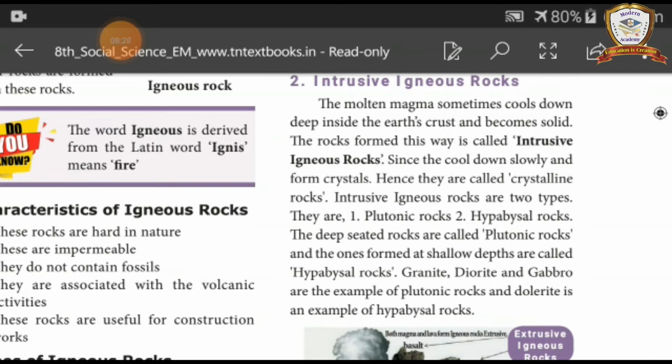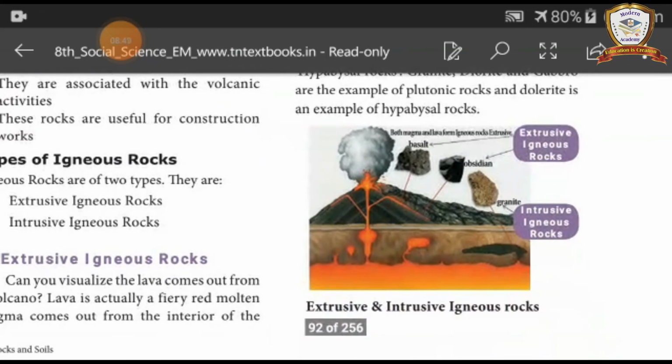Granite, diorite and gabbro are examples of plutonic rocks, and dolerite is an example of hyperbasal rock. See, this is the image of extrusive igneous rocks, intrusive igneous rock, that is granite, and basalt, that is obsidian.